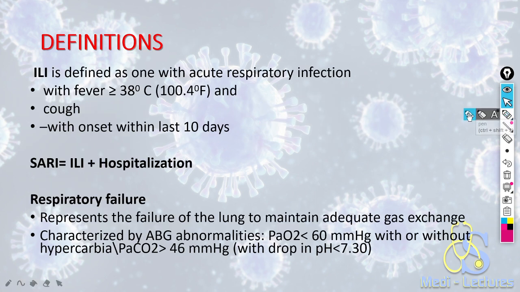Now discussing some basic definitions. ILI is defined as acute respiratory infection with fever, cough. Fever should be more than 38 degrees centigrade or 100.4 degrees Fahrenheit with an onset within the last 10 days. ILI is fever, cough with onset in the last 10 days. If there is a need of hospitalization in an ILI patient, this becomes a case of SARI, severe acute respiratory infection.